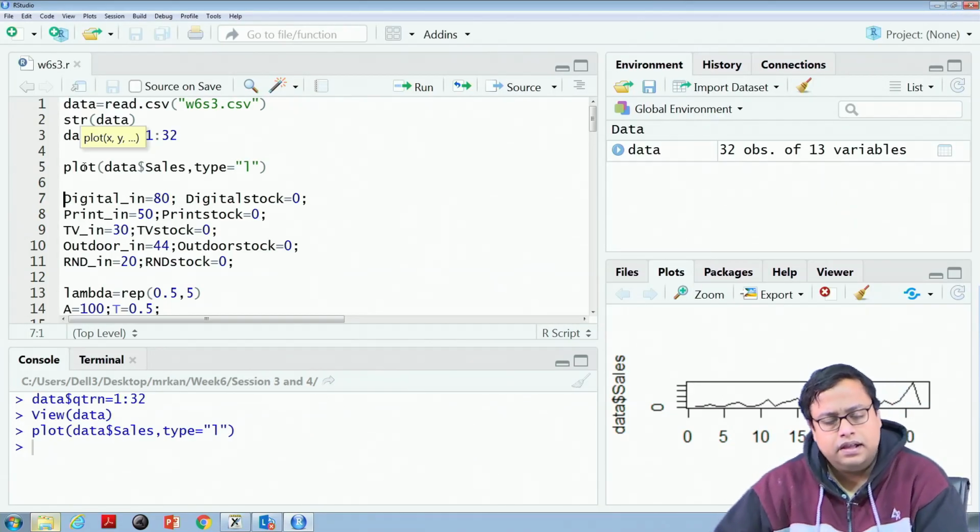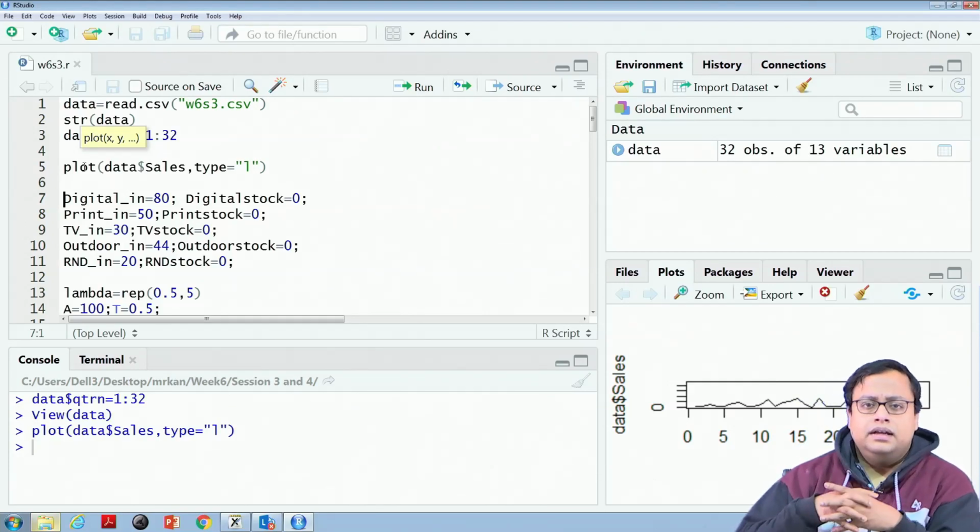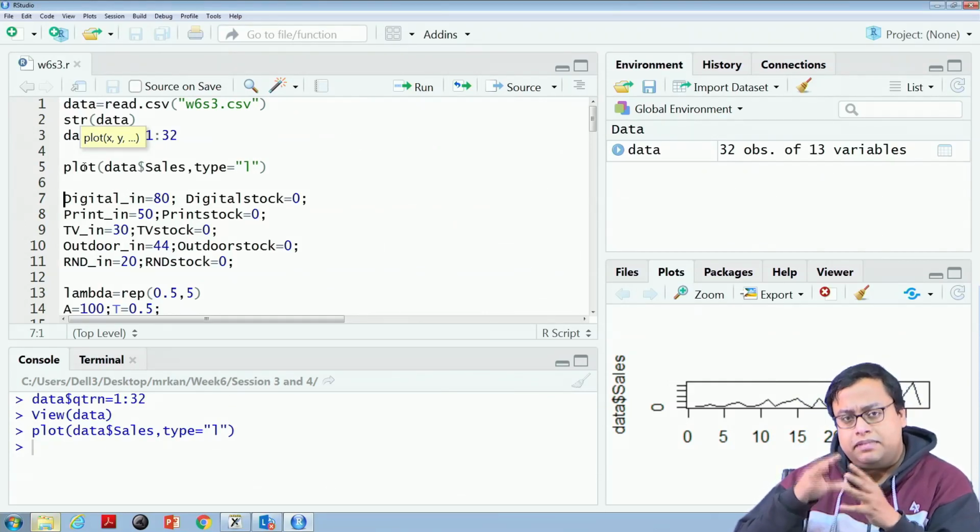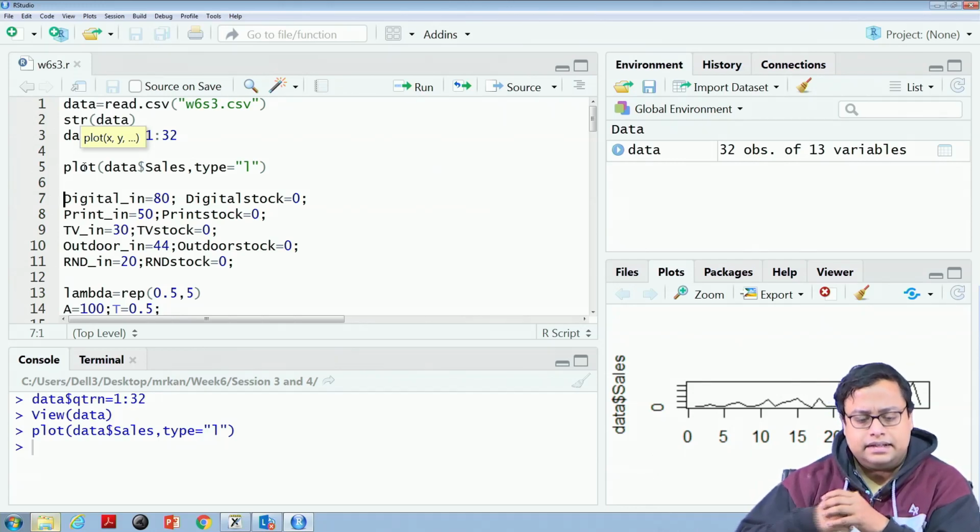Now, if you remember, in the Excel file we started with some initial stock. Let us say I have digital.in, print.in, TV.in, outdoor.in, and R&D.in, where in means initial. The values I have given are 80, 50, 30, 44 and 20, some random values to start with.